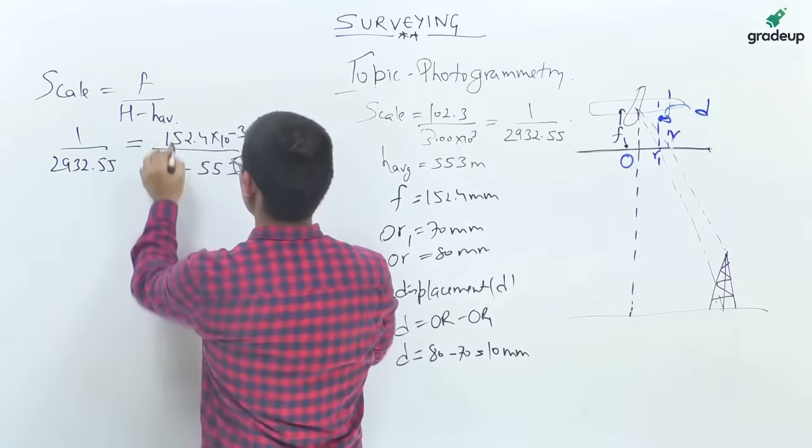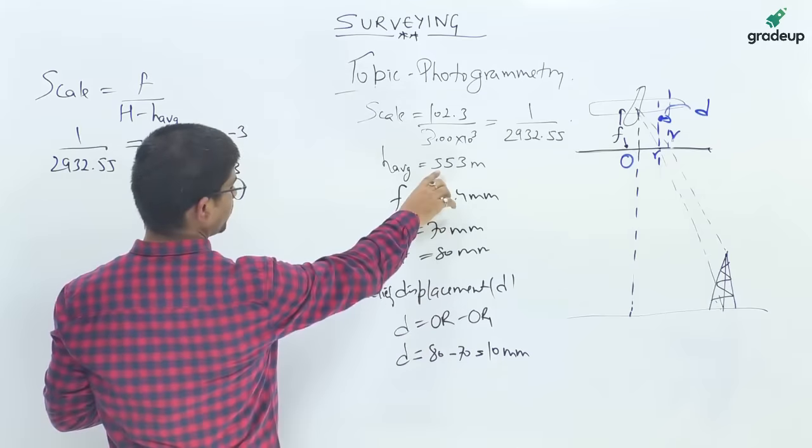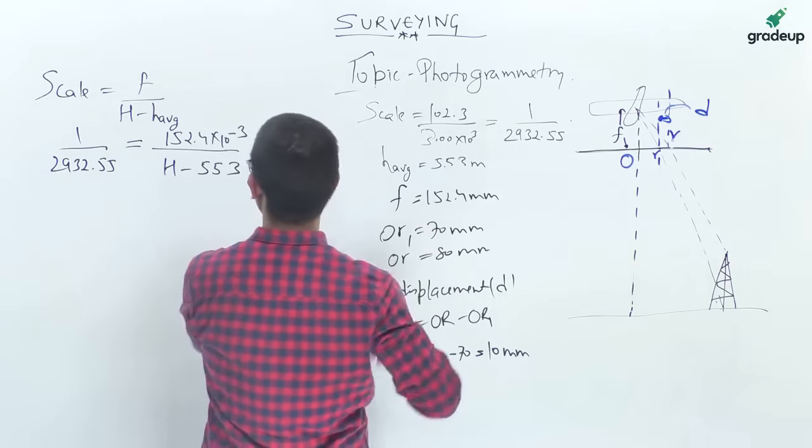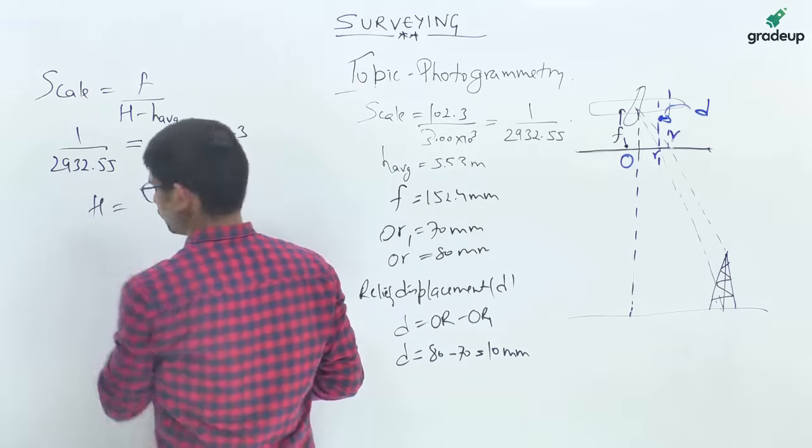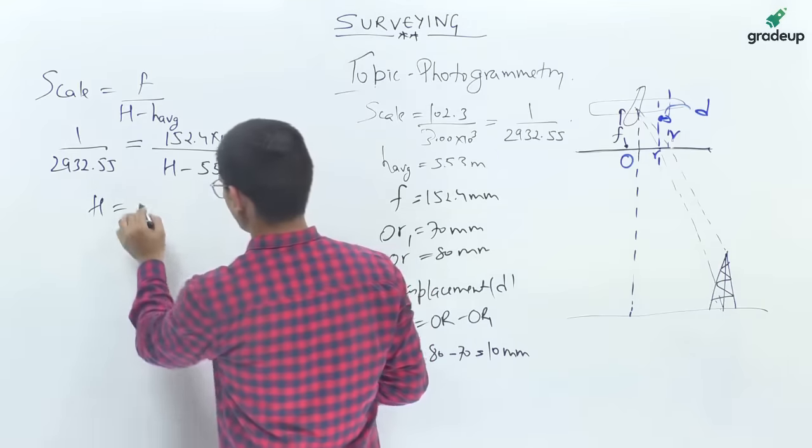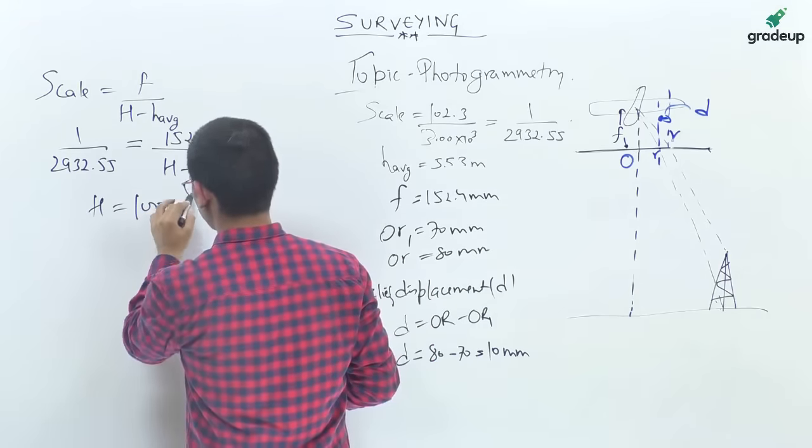H average is 553, you are provided with that. So the value of flying height which you will get from here is 1000 meters.